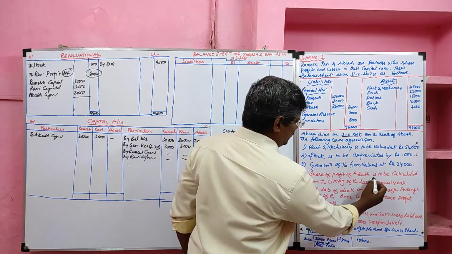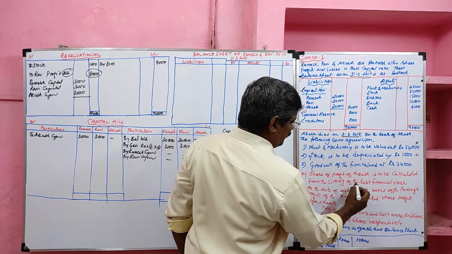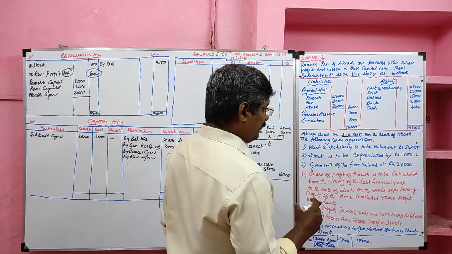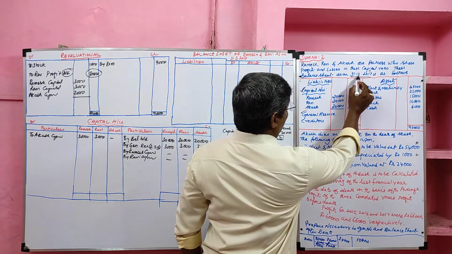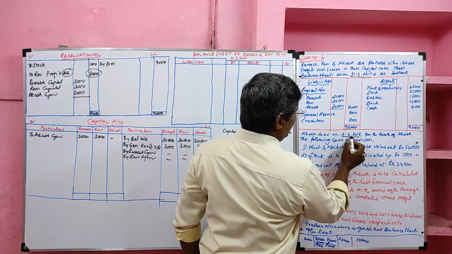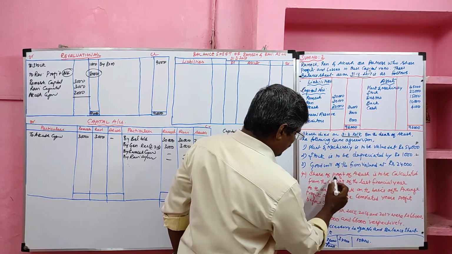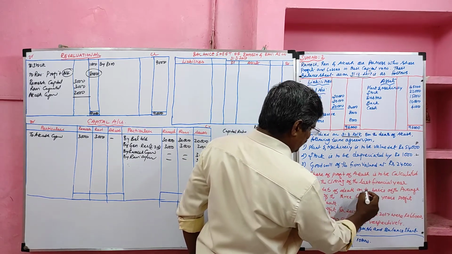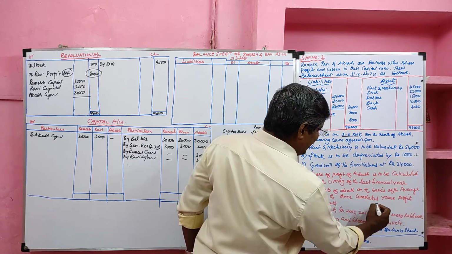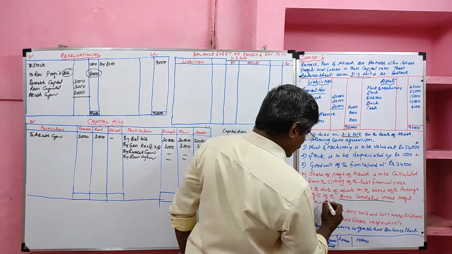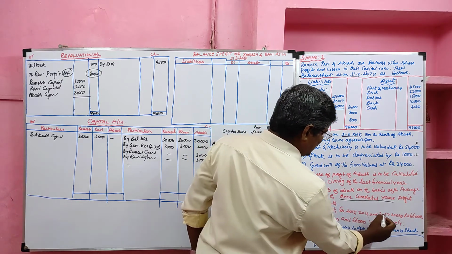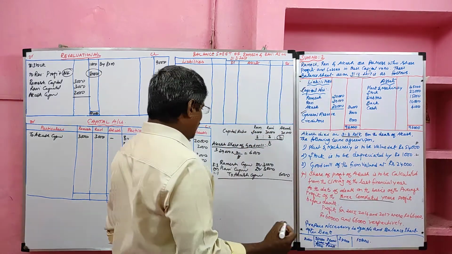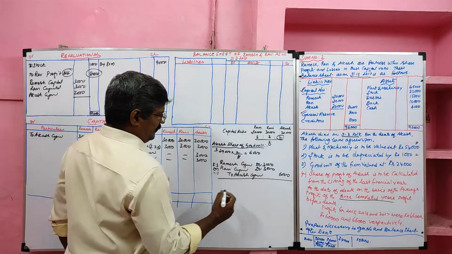Share of profit of Akash is to be calculated from the closing of last financial year to the date of death. That is, we have to calculate the profit share of Akash from last balance sheet date to his death date. Once again, share of profit of Akash is to be calculated from the closing of last financial year to the date of death on the basis of average profit of 3 completed years profit before death. The profit for 2015, 16, 17 were 66,000, 60,000 and 66,000 respectively. Now I am going to find the share of profit of Akash.